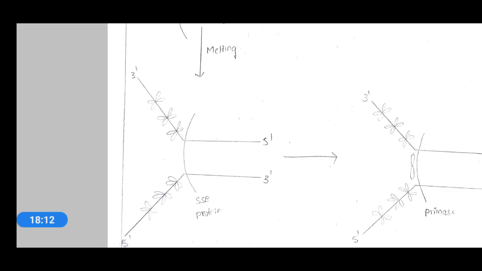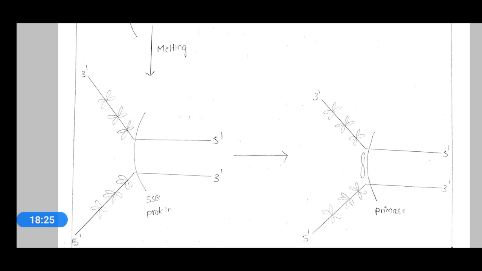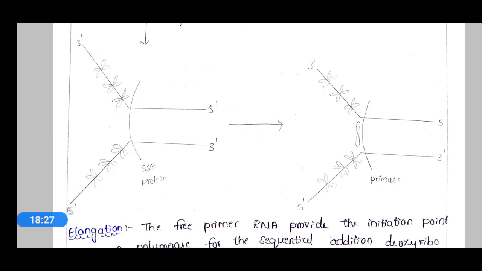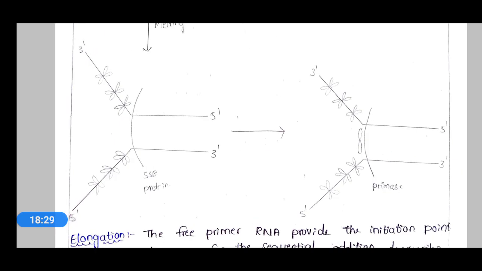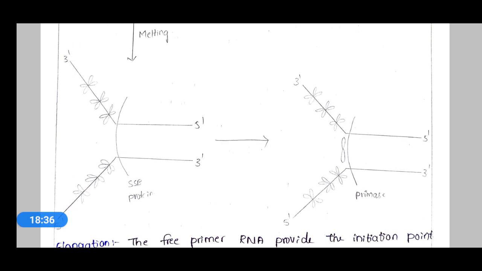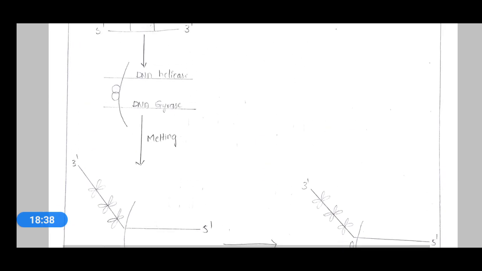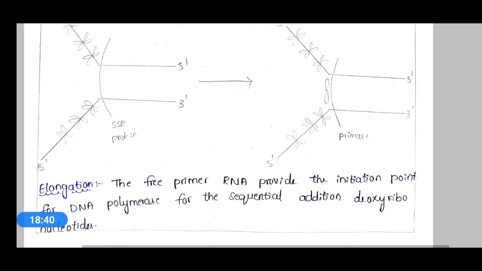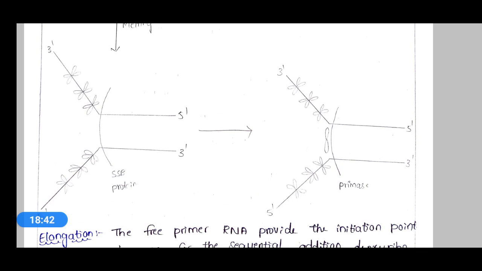And if you see this, single stranded binding protein will bind at this region. An arc is formed there now, so at that region, by the action of primase, primer will be formed. So this is how our replication fork will be formed by the melting process. So this is the initiation process.